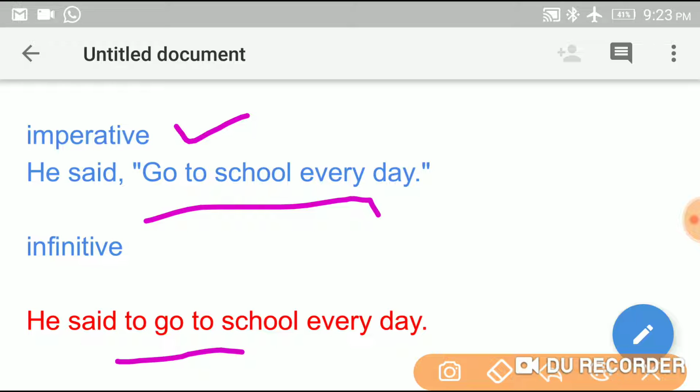We should not change present tense into past tense, so we should not change go into went. We should not use conjunction that here. He said to go to school every day. To infinitive, we have to use to plus v1, that is to go to school every day.